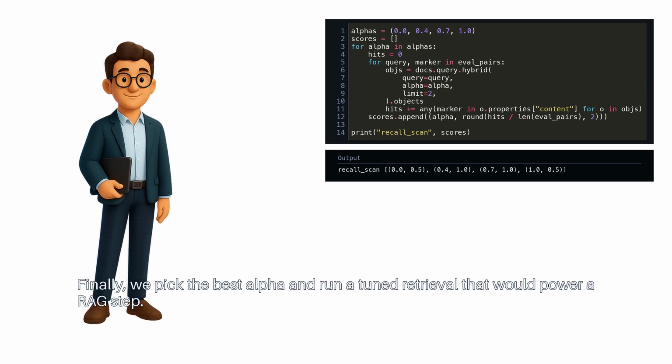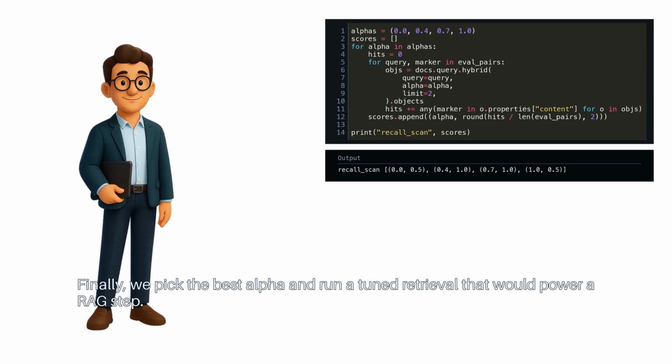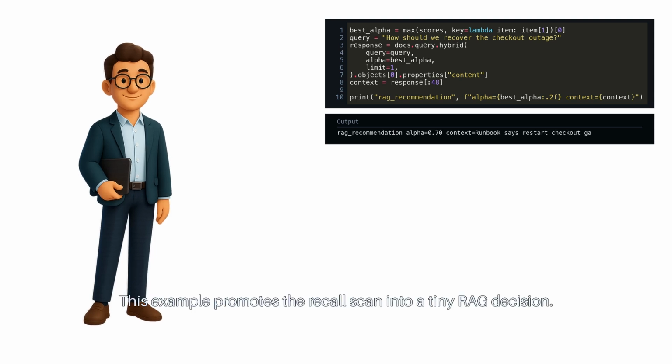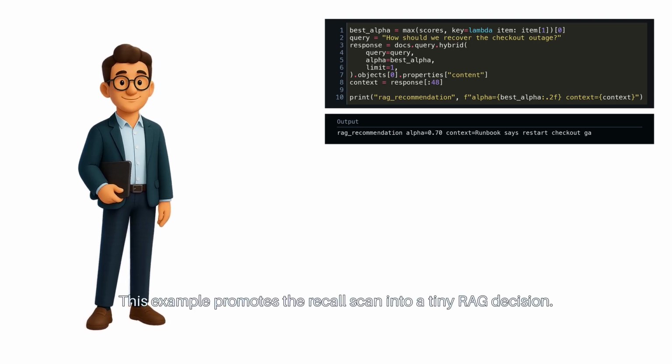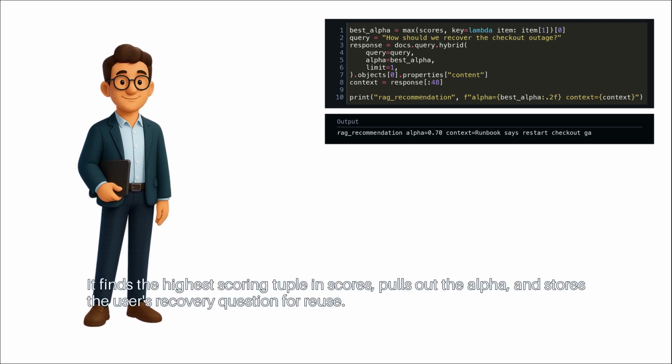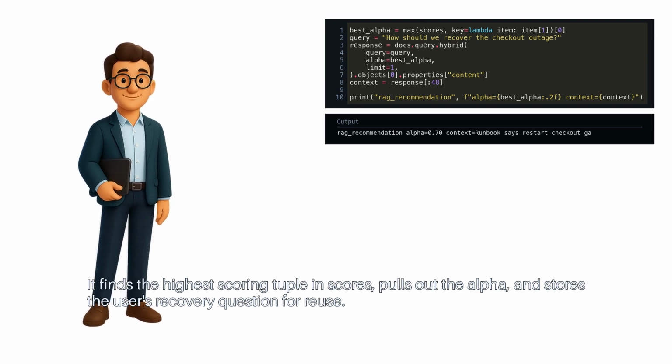Finally, we pick the best alpha and run a tuned retrieval that would power a RAG step. This example promotes the recall scan into a tiny RAG decision. It finds the highest scoring tuple in scores, pulls out the alpha, and stores the user's recovery question for reuse.